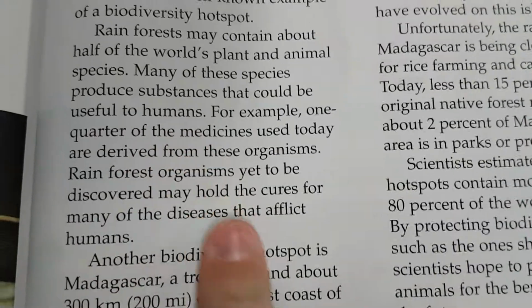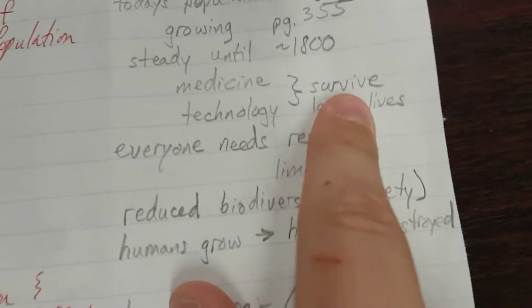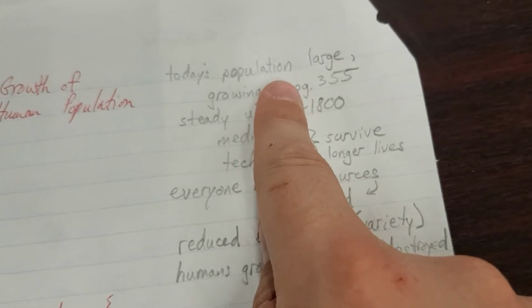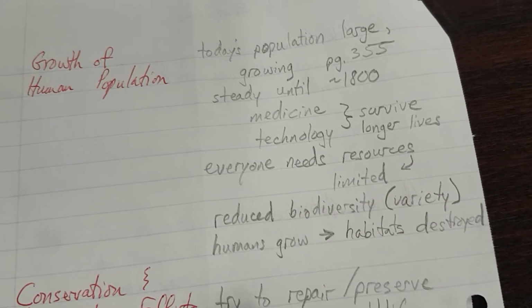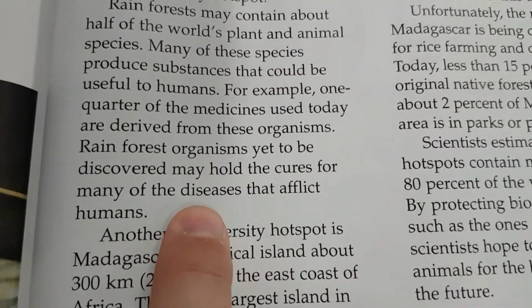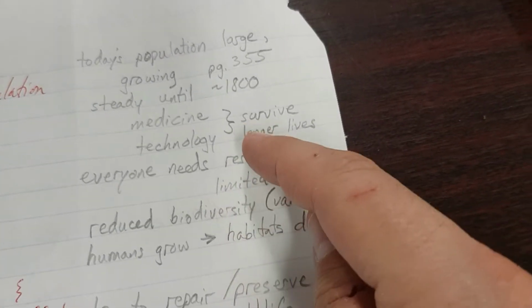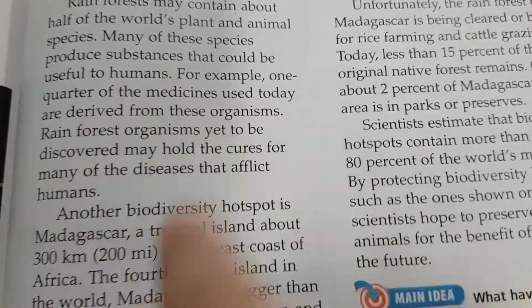We're trying to save the rainforest in order to help cure these diseases, but advances in medicine technology are what's allowing us to live longer lives, which is allowing our population to explode, which is causing all these problems with limited resources and humans destroying habitats. So we're trying to save this to combat diseases that allow us to live longer, which is causing more population, which is causing us to destroy places like a rainforest. What a weird circle.